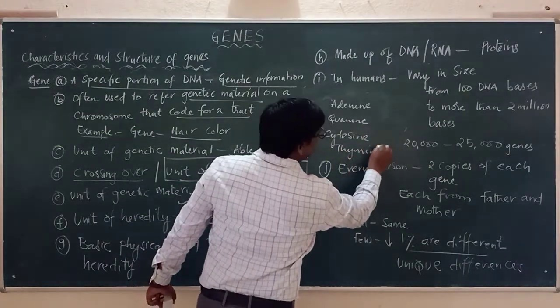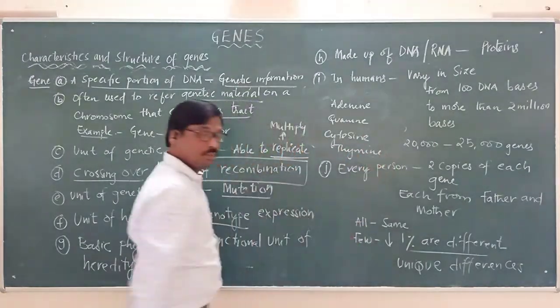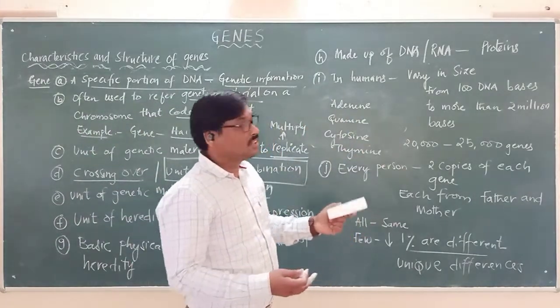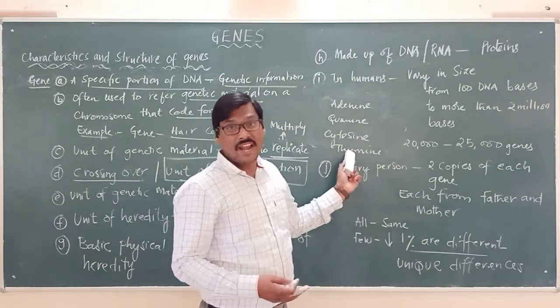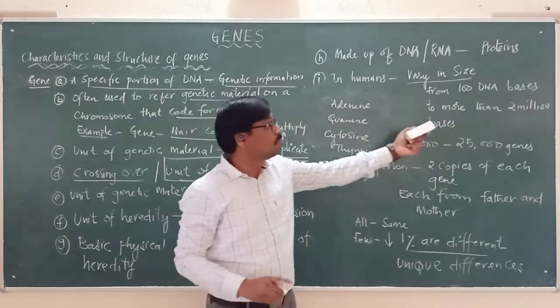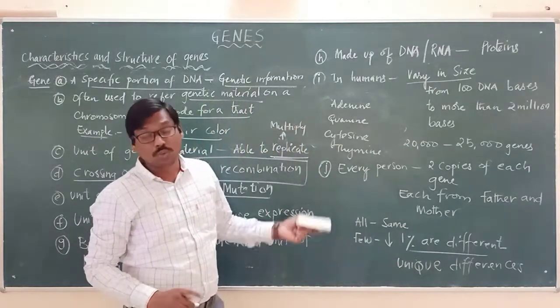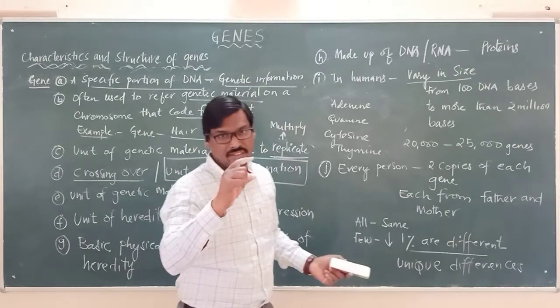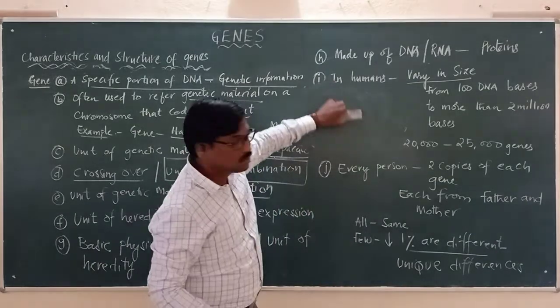These are all the bases that will be there in the DNA. So in humans, depending upon the bases, genes may vary in size from 100 DNA bases to more than 2 million bases. Each gene may contain that. So you should remember that.